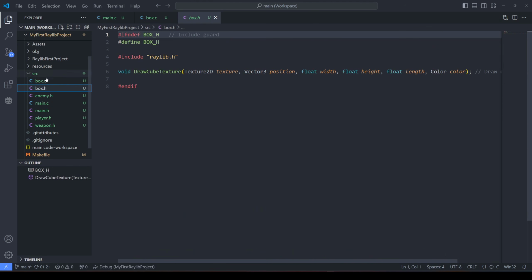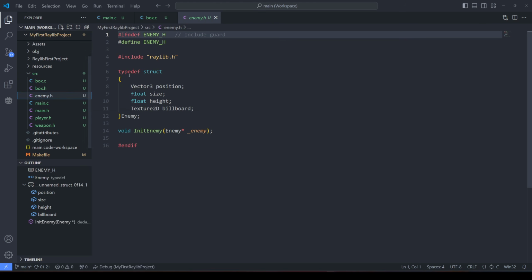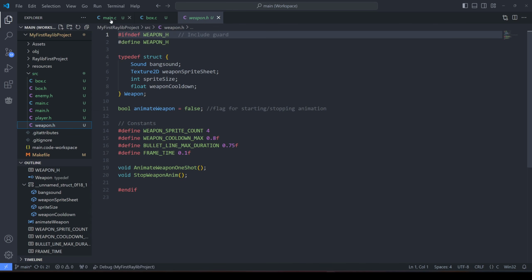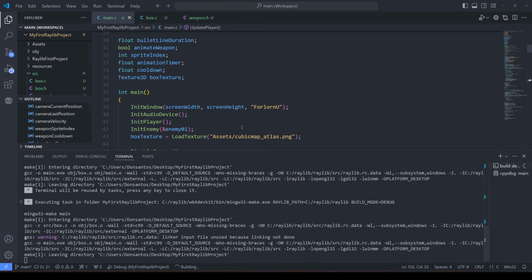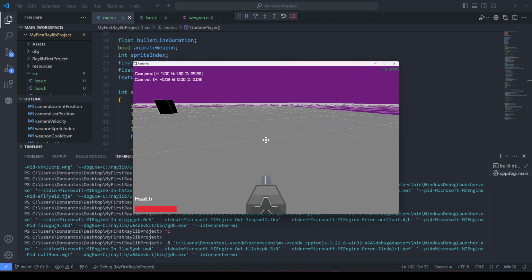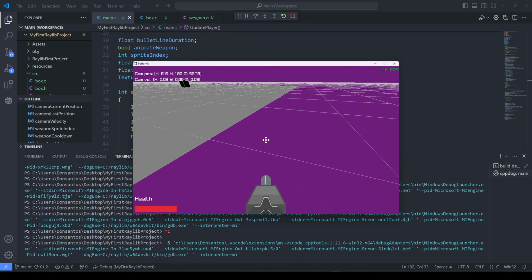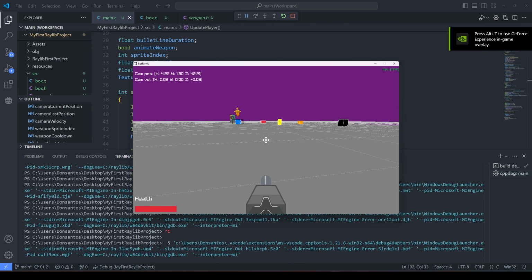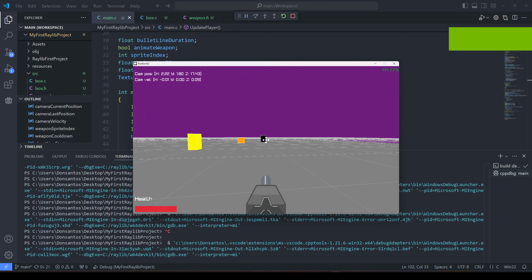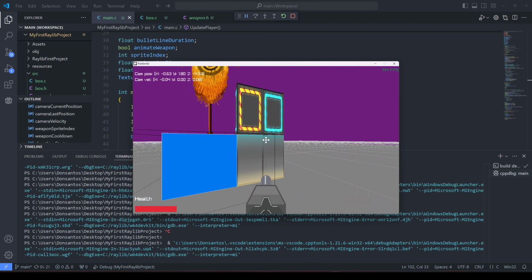So far we have box, that really is a bad name, the enemy struct, the player struct, the weapon struct, so it's starting to kind of come together. And again, if I play, we now have a small level. Instead of a box, this is now a plane, much better. And we have our enemy and we have our boxes. So these boxes are all going to go. We will be using these ones.